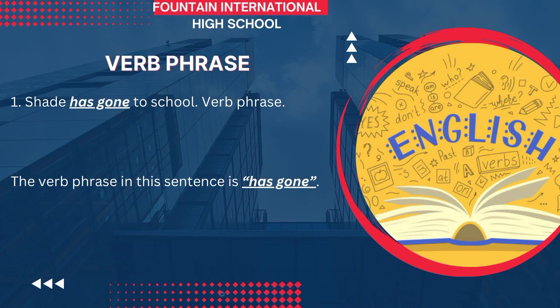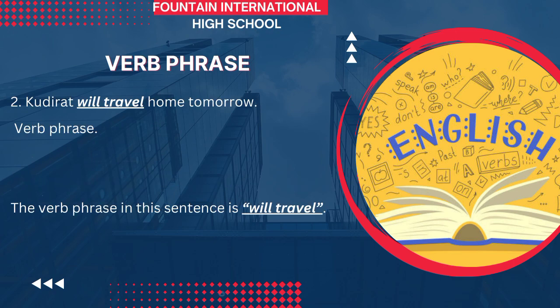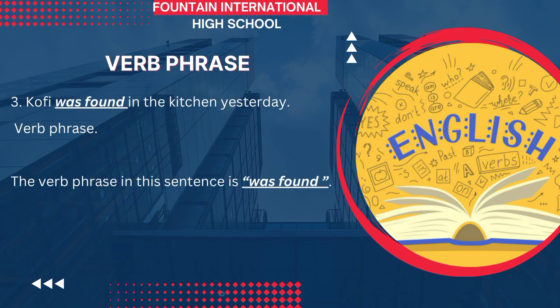Number two, Kudirat will travel home tomorrow. Will travel is the verb phrase. Will is functioning as a helping verb in that sentence, and travel is the main verb. And the third example, coffee was found in the kitchen yesterday. Was found is the verb phrase in that sentence. Was is functioning as the helping verb, and found is the main verb in the sentence.